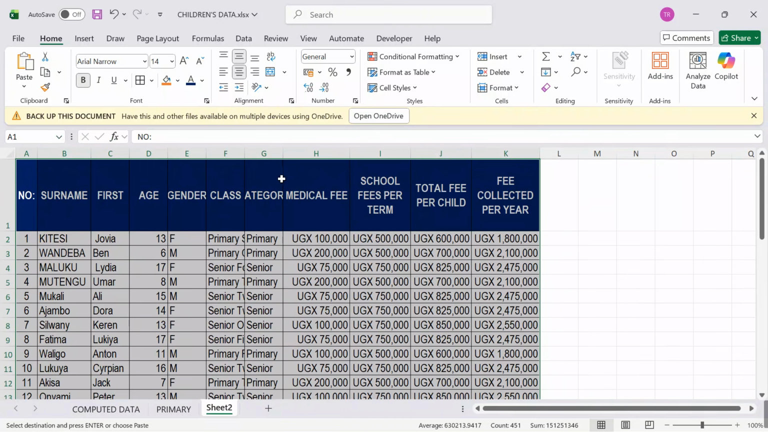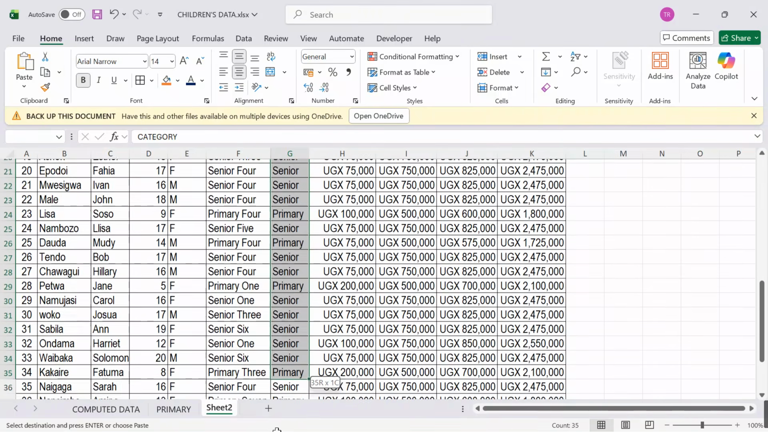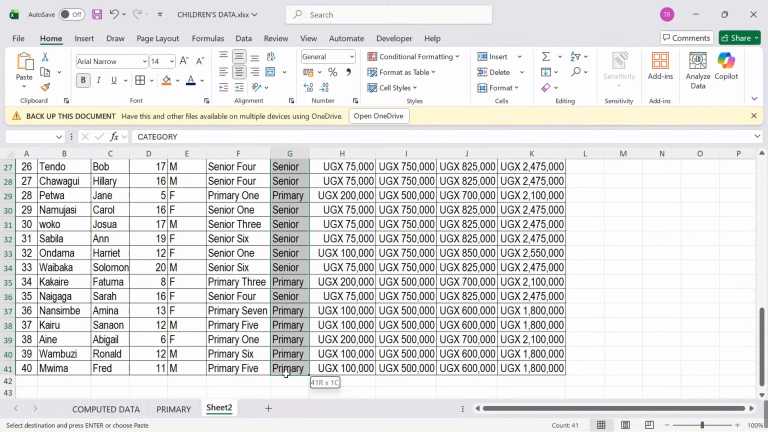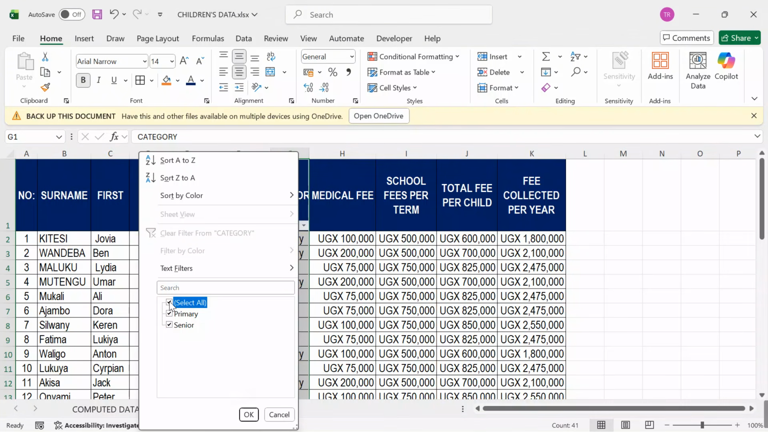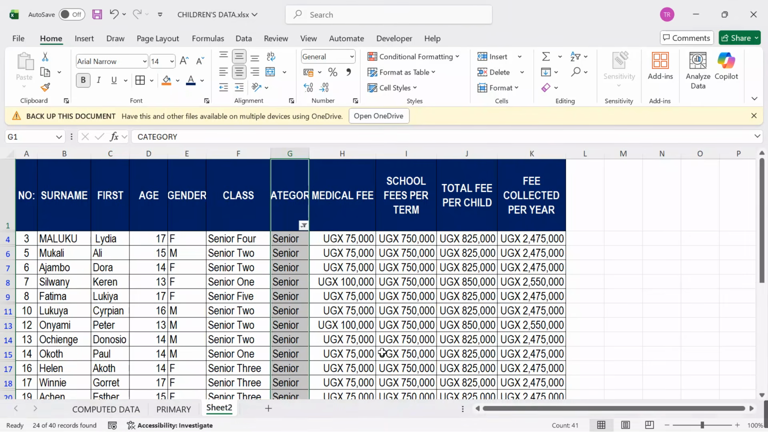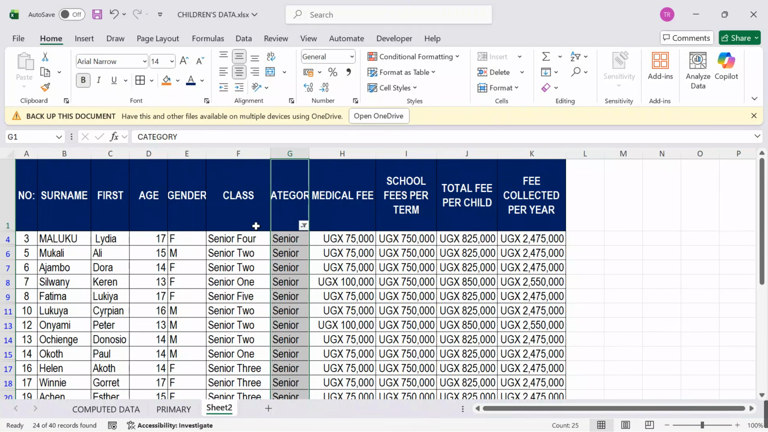So after getting this, I want to only select out learners that are in secondary. I will come, highlight the category which I had composed, come and say sort and filter, click filter, scroll up, click on the icon, come and deactivate. I want senior, click OK. So that we only have learners that are into the senior section.